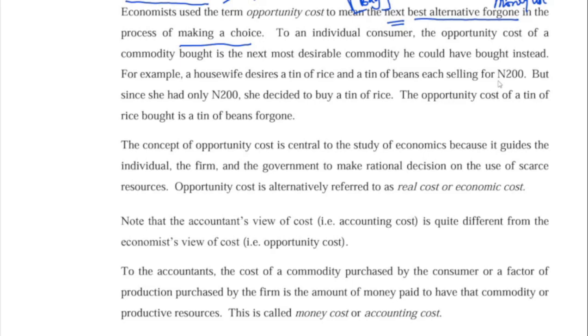Now, another important thing is that there's something we call implicit and explicit costs.